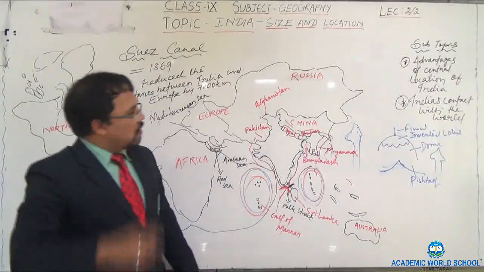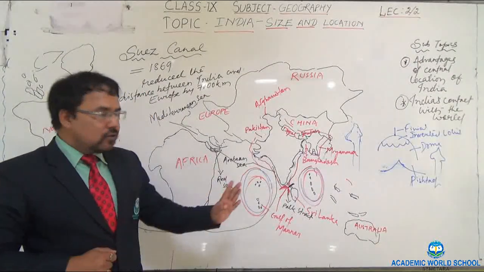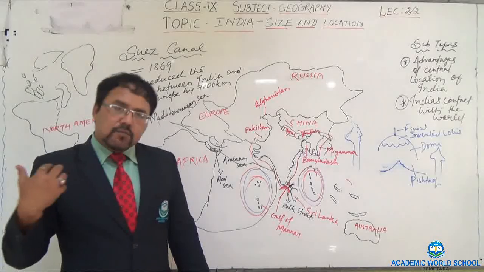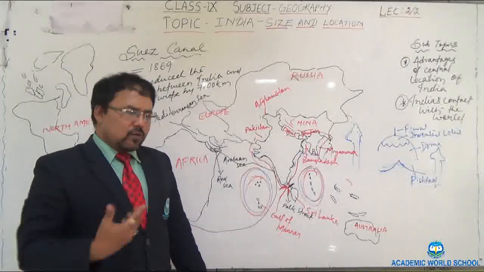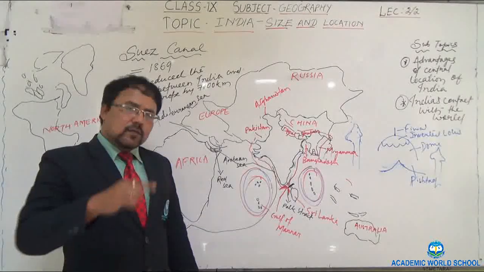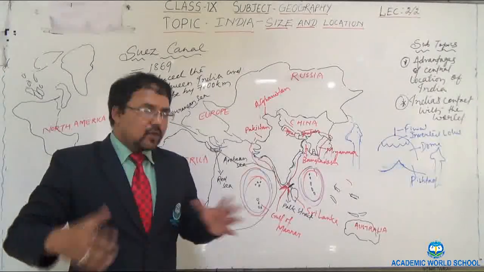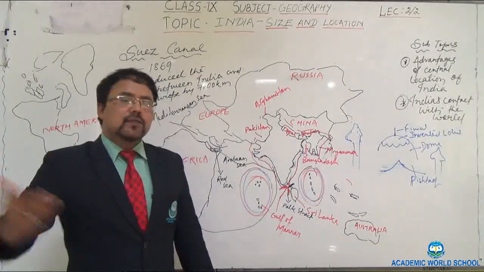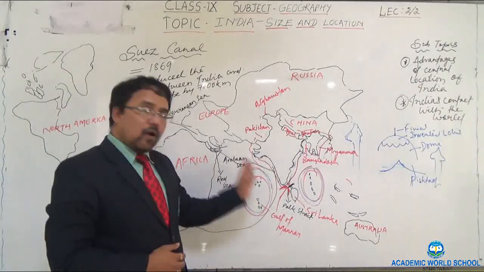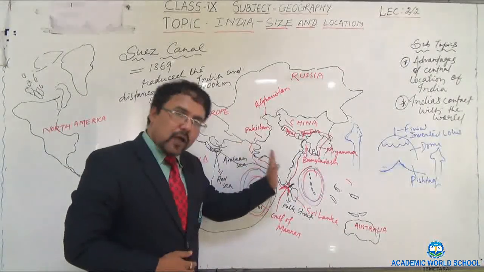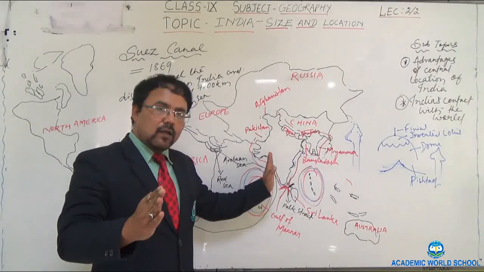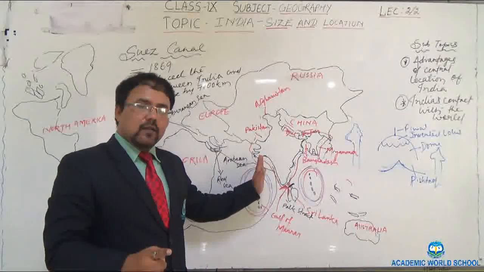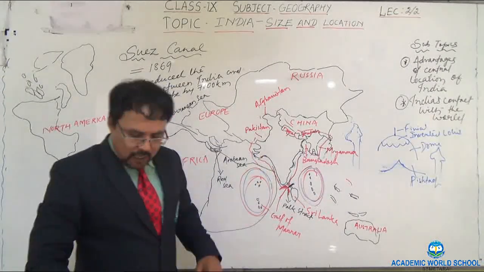Next, Tropic of Cancer. Yesterday I told you that Tropic of Cancer divides India into two halves. Most often the question comes up like, Tropic of Cancer passes through which states of India? This is also a significant question: name the states through which Tropic of Cancer passes. So what will you say? Tropic of Cancer passes through Gujarat, Rajasthan, Madhya Pradesh, Chhattisgarh, Jharkhand, West Bengal, Tripura and Mizoram. I am writing here.